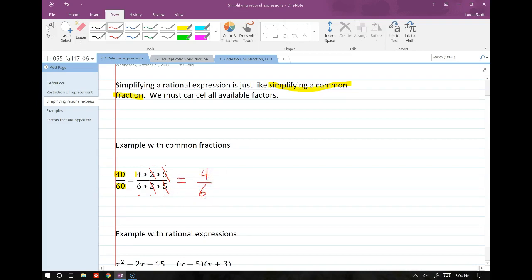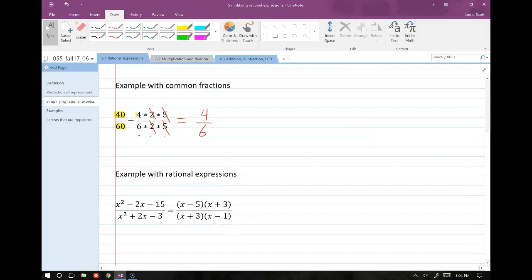So the same thing is true with rational expressions, right? Just like with 40 and 60, I have something on the top and something on the bottom. What I want to do is break that up into its factored form and see if anything cancels. And that's it. That's how we simplify. It's just like with a regular fraction. So with this one, I went ahead and did the factorization right off the bat.